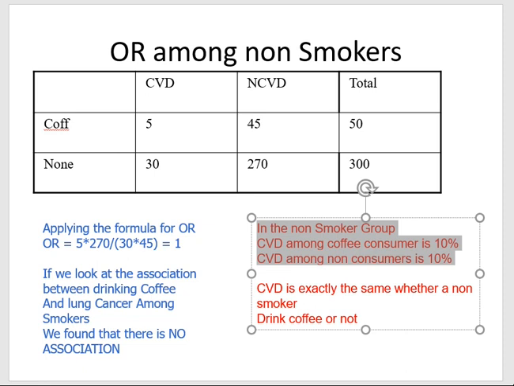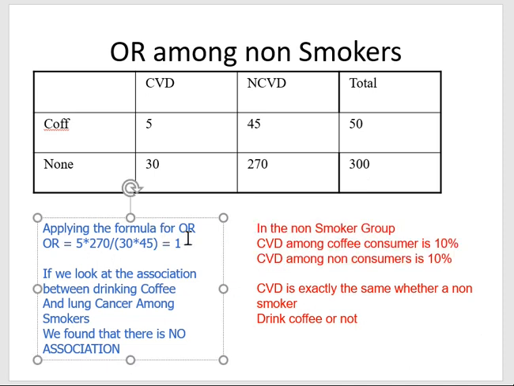Therefore, if a person is a non-smoker, whether that person takes or does not take coffee, it's not going to do anything to their CVD. Meaning, in the non-smoker, there's no relationship between coffee and CVD. Okay, same idea repeated here using the odds ratio, which is equal to 1, and therefore there is no association. Okay, well let's look at the smokers then.